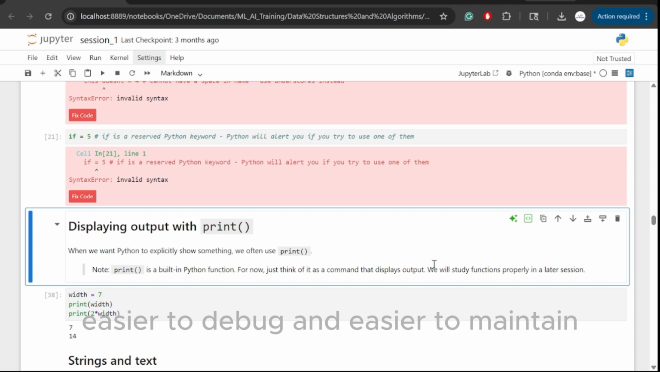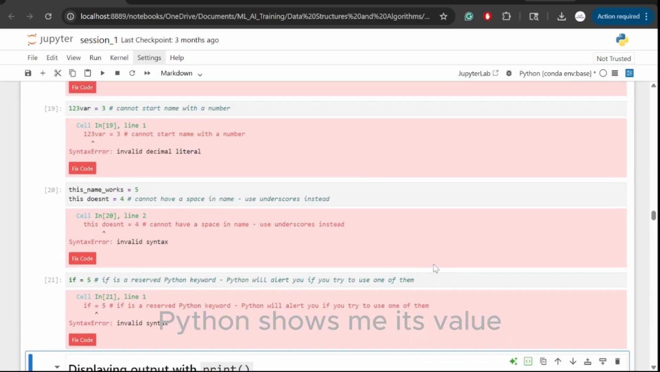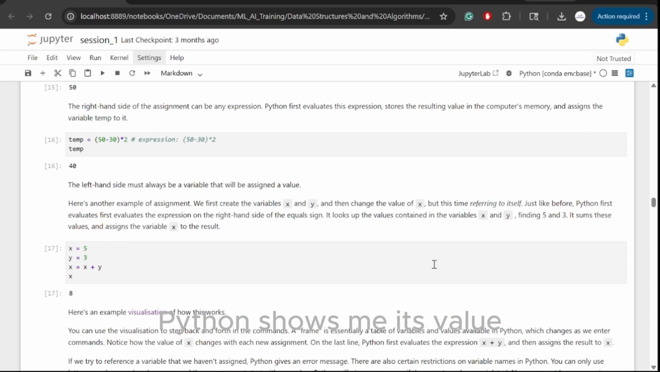Now let's talk about output. If I just type a variable name in an interactive environment, Python shows me its value.